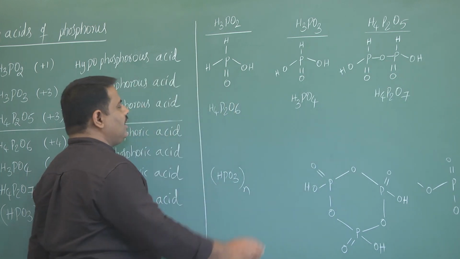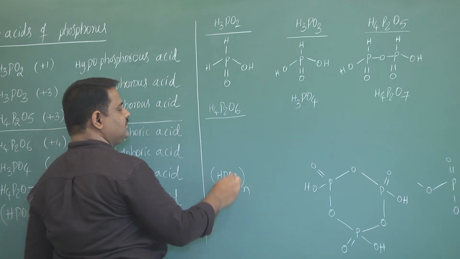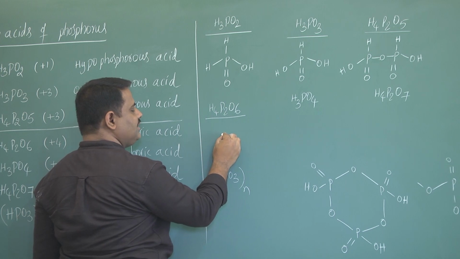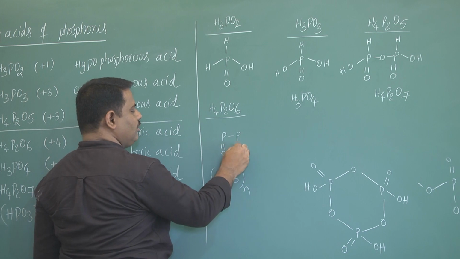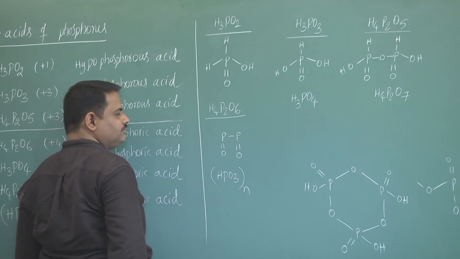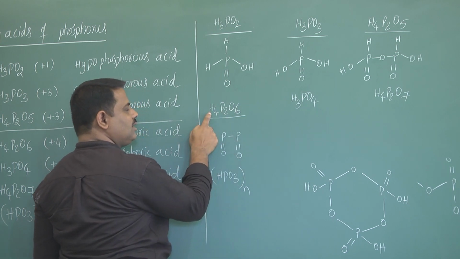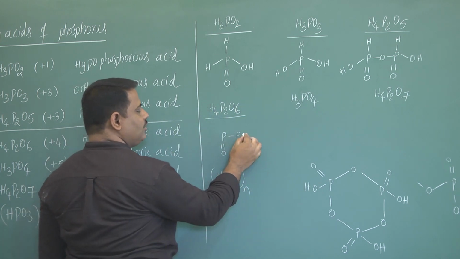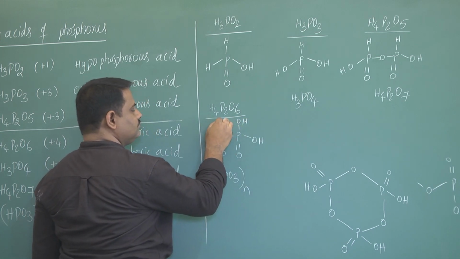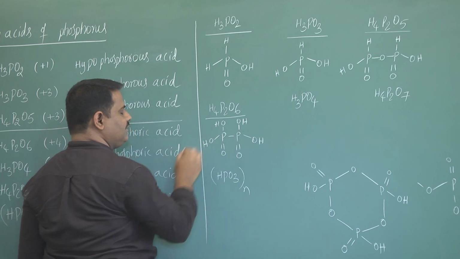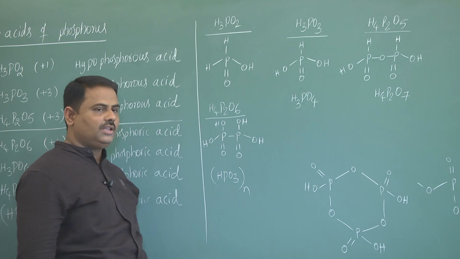Now come to next one, H4P2O6. Once again 2 phosphorus atoms here, P bond P, double bond O, double bond O. Now how many oxygens left here? 4. Hydrogens also 4. That's why total 4 OH groups we can get. So because of this, this is tetrabasic or basicity 4.